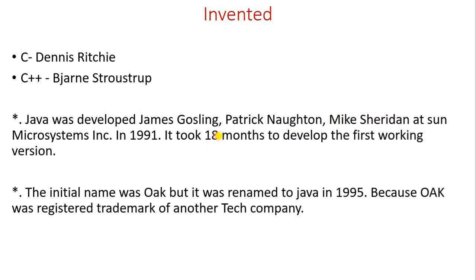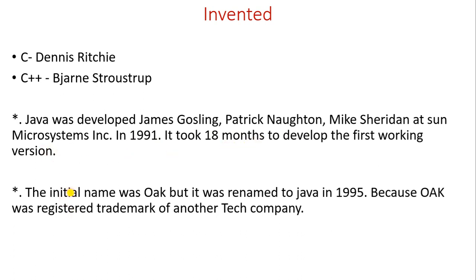Where was Java developed? At Sun Microsystems Incorporation. In which year? In 1991. It took 18 months to develop the first working version.